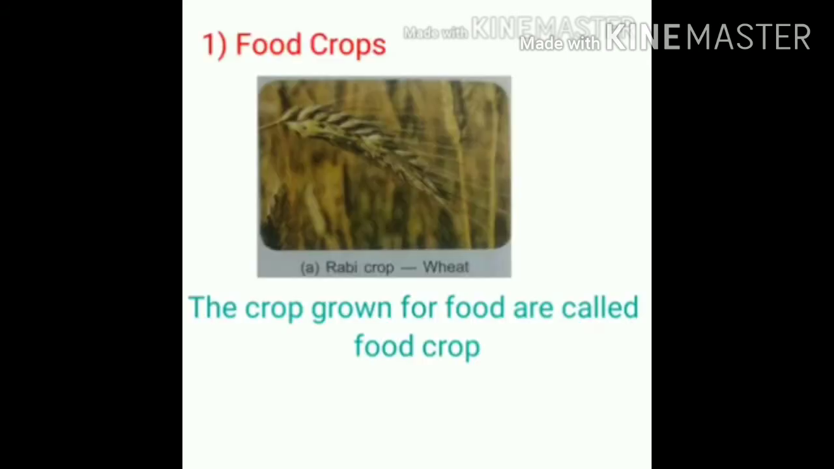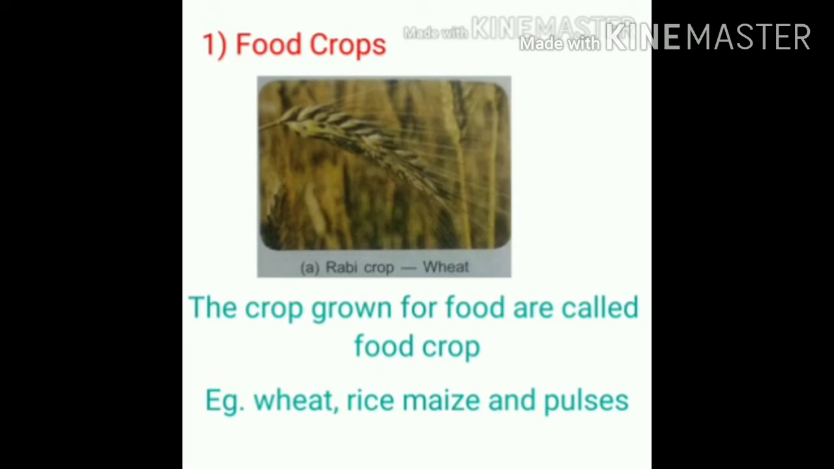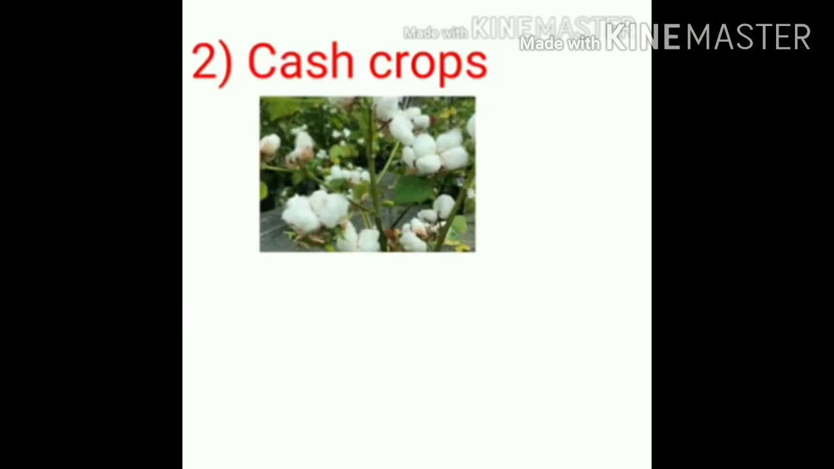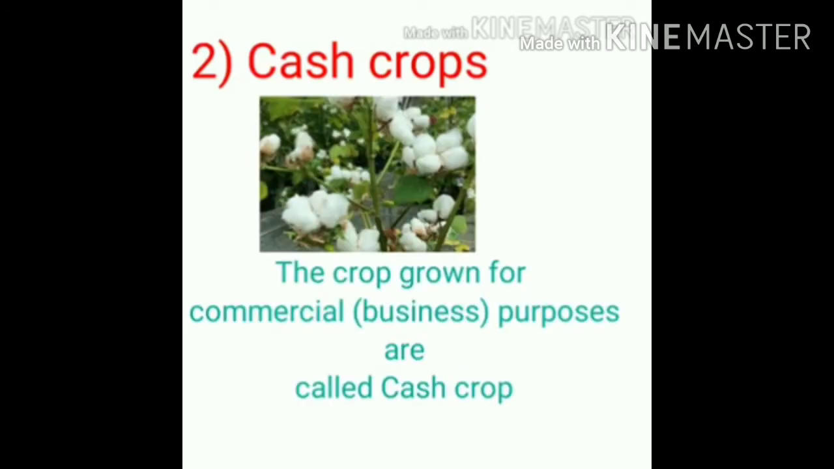First, food crop. The crops grown for food are called food crops. Cereals like wheat, rice, maize and pulses like grams are used as food crops. Second is cash crop. The crops that are grown for commercial purposes are called cash crops. Example, jute, cotton, rubber, etc.